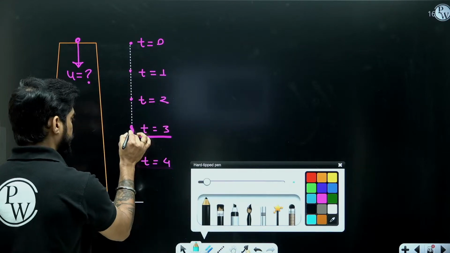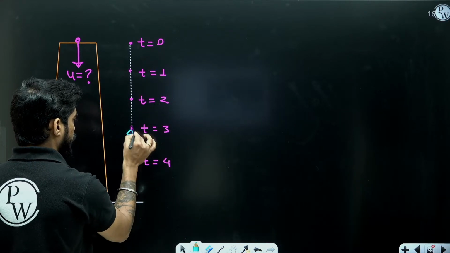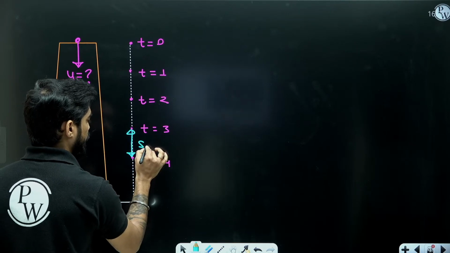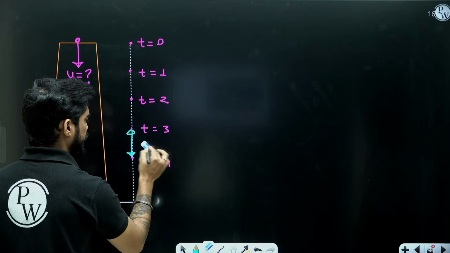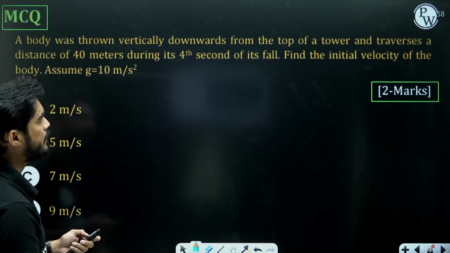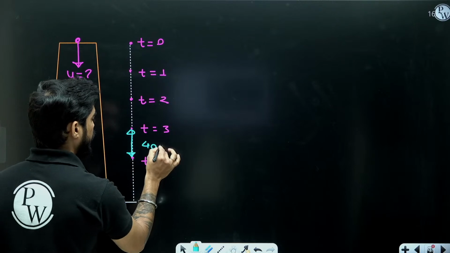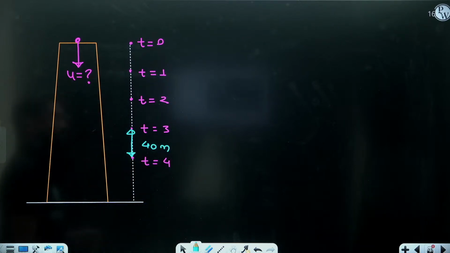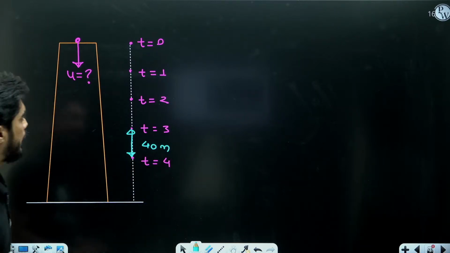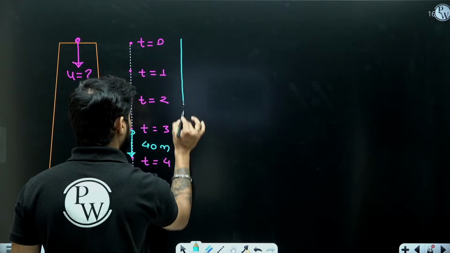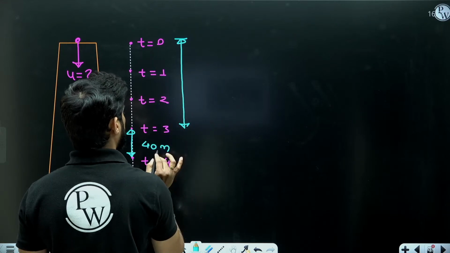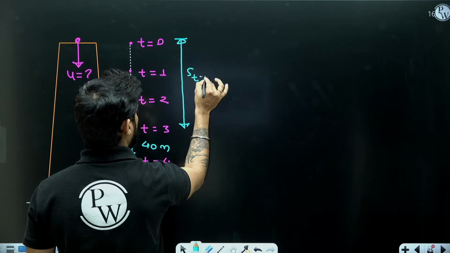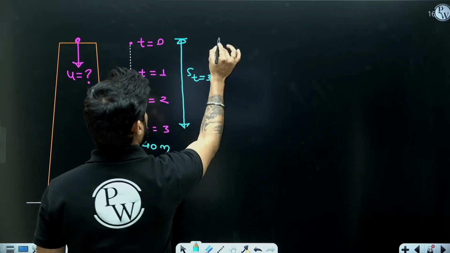So during this 4th second, the distance traveled is how much? 40 meters. Right? Now what is this? This is the displacement from t equals 0 to t equals 3, means displacement in 3 seconds.